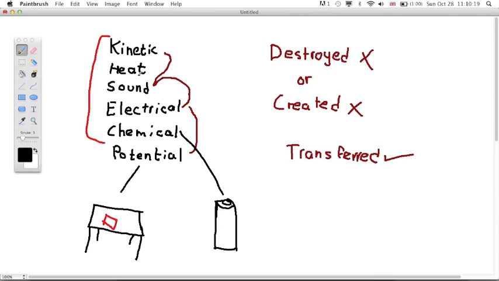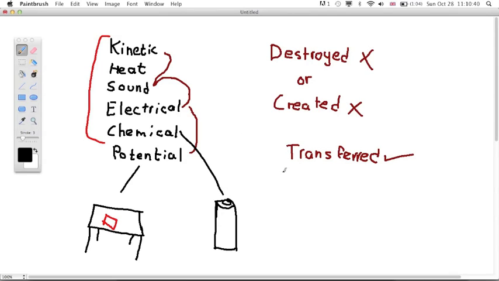For example, a heater starts out with electrical energy, but once it gets going, it gets transferred into heat energy, and we get the room heated up.